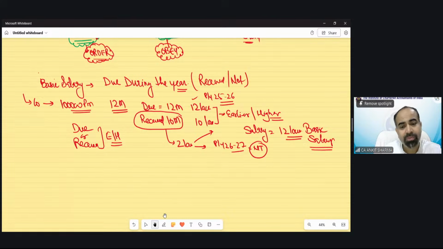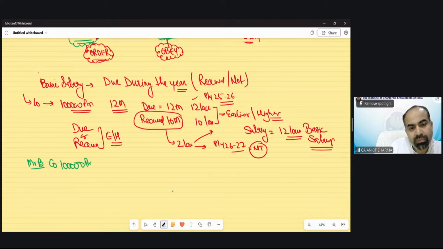But now there could be a problem in the reverse case. Now suppose there is Mr. B who joined a company for the same 1 lakh rupees per month. He worked for 12 months in that company, but the company paid him 15 months' salary.